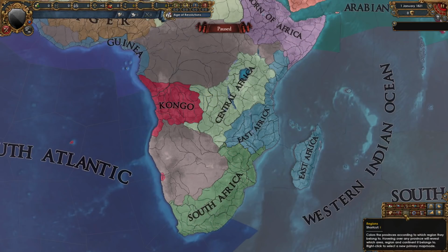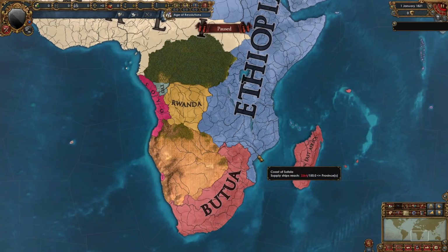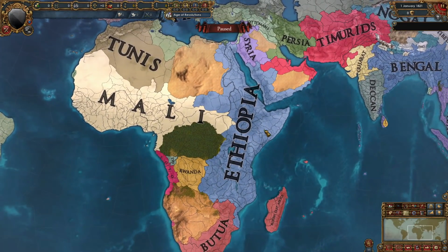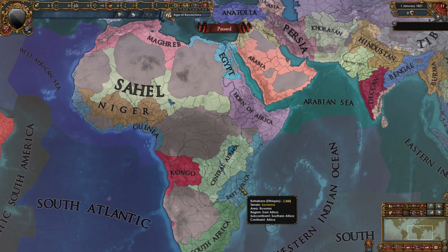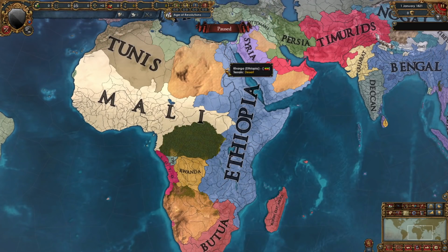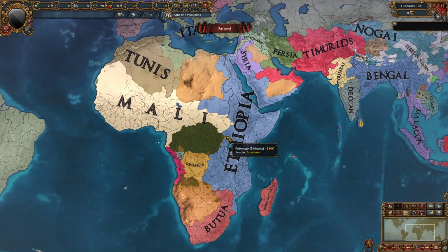Butwa didn't really do anything, but they have taken over Madagascar from Kilwa, which doesn't exist, and this is all due to the fact that Ethiopia was so powerful. They started off in the Horn of Africa, and now they own Central, East Africa, Egypt. The Mamluks don't exist, and Ethiopia are definitely the MVP for Africa.